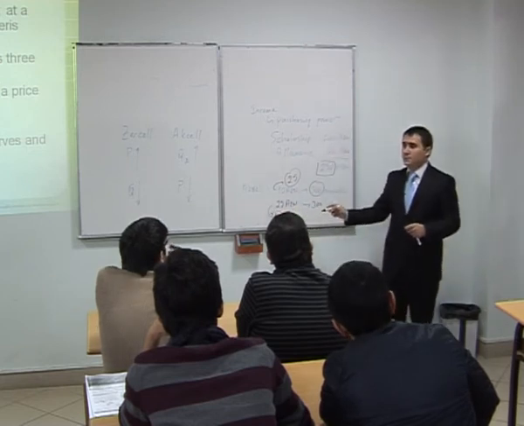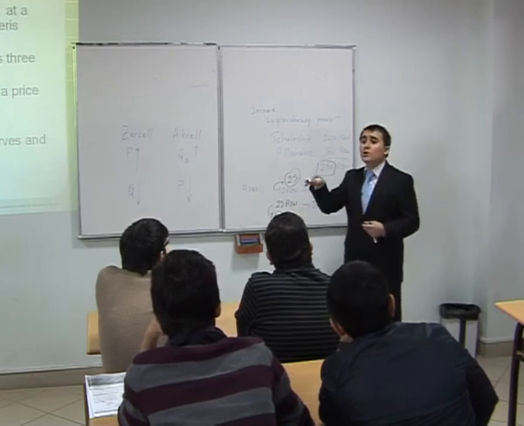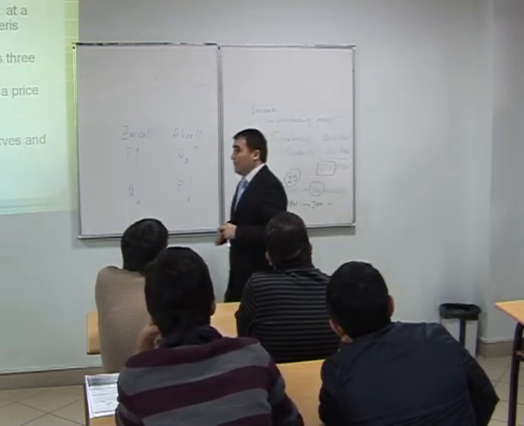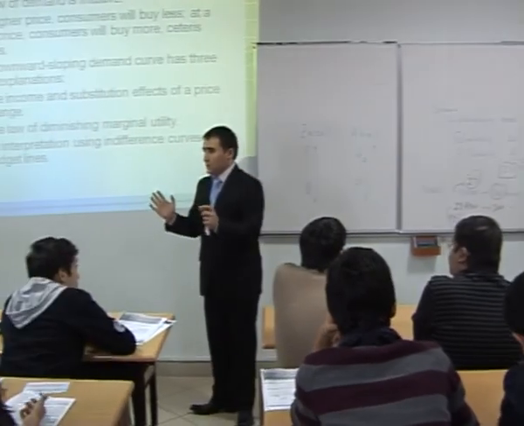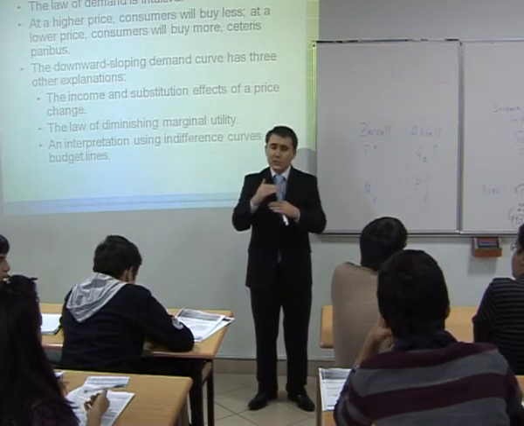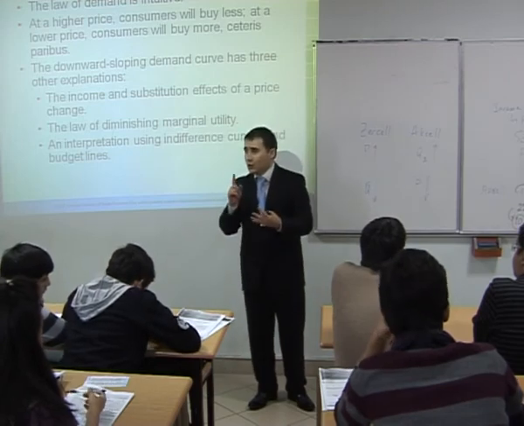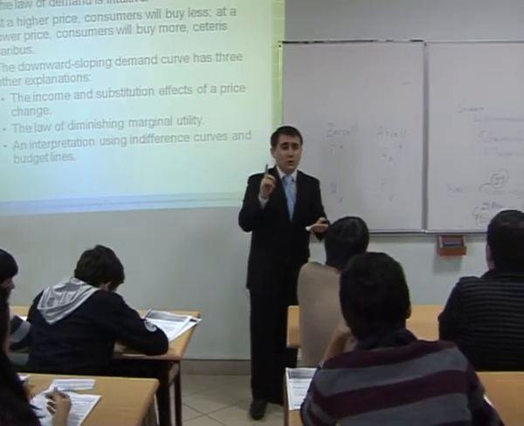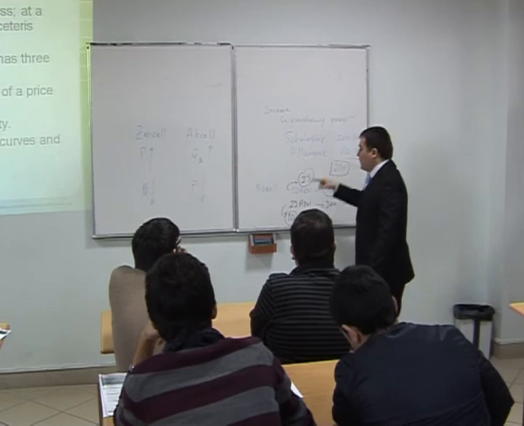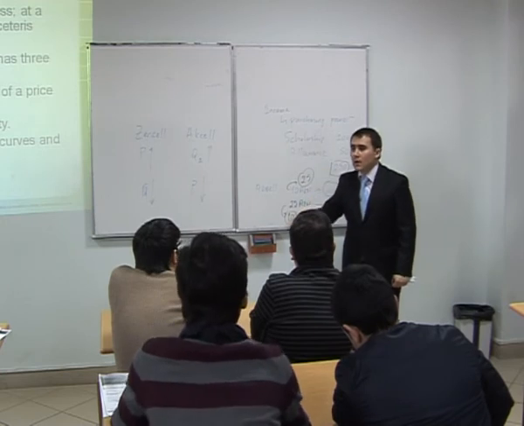What does it mean? It means that the purchasing power of your money goes down. For any reason, if the price goes up, and if everything else remains constant, I mean your income remains constant, the purchasing power of your income will go down. You could do it for the bread, the sugar, the clothes, other things. If your income remains the same, and if price goes up, purchasing power of your income goes down.